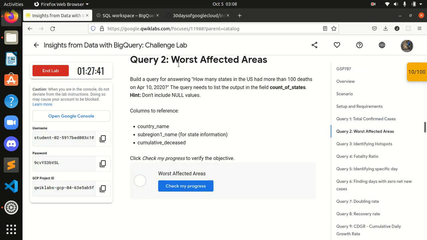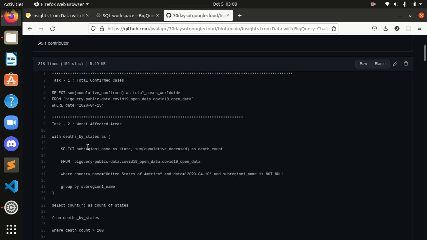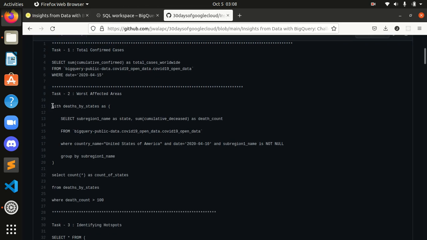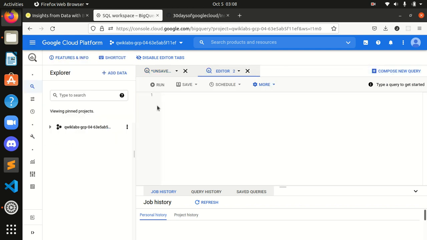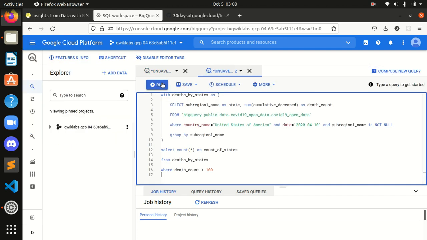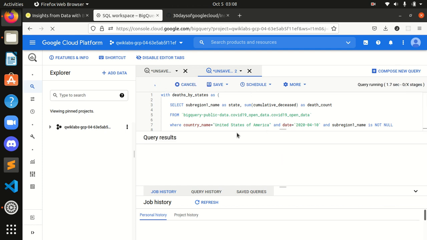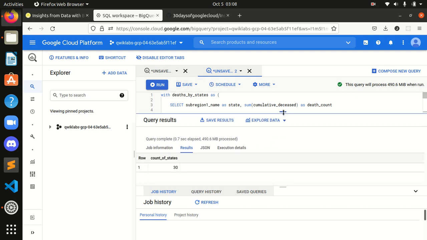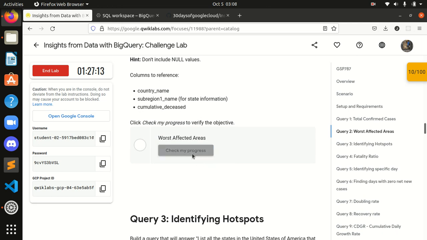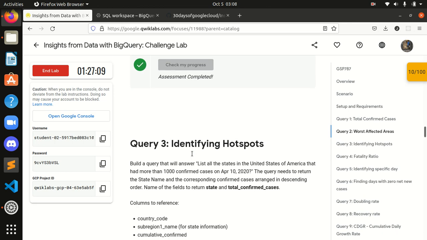Now query number 2, worst affected areas. I will copy this command from here to here, and I will run this command in a new query because sometimes it may get messed up. So I will be running this query. As you can see, guys, our query is running, and we have run our query successfully, and after that we will be checking. Okay guys, we are done with this.